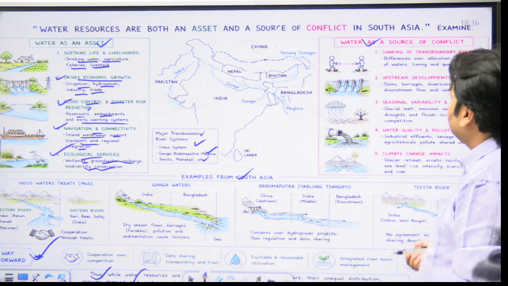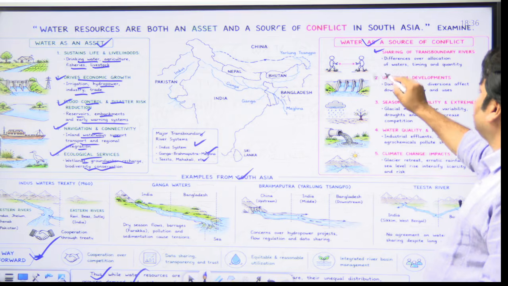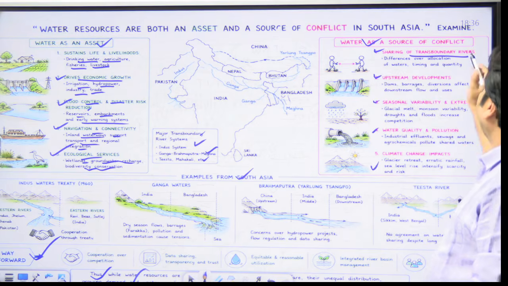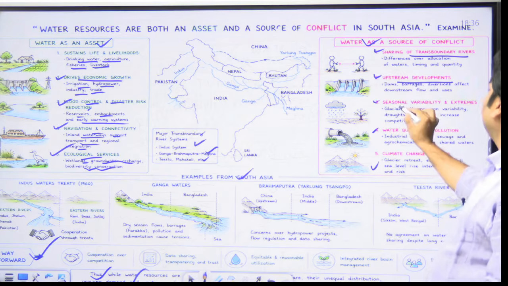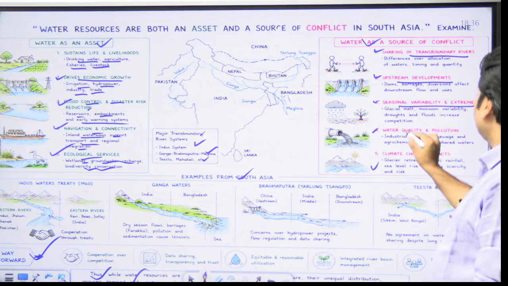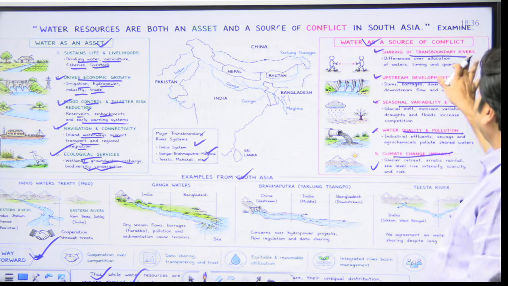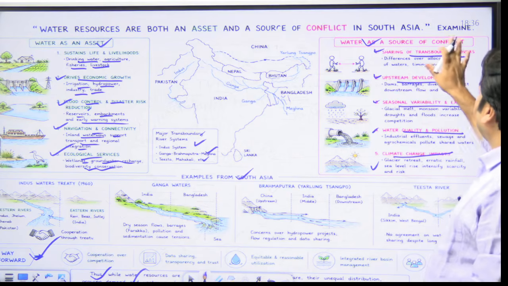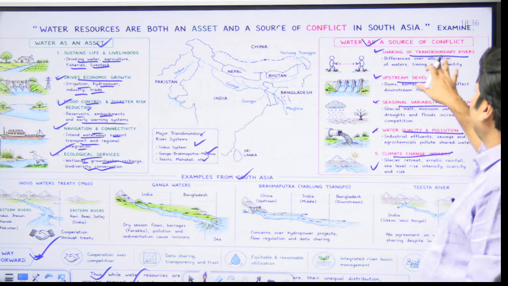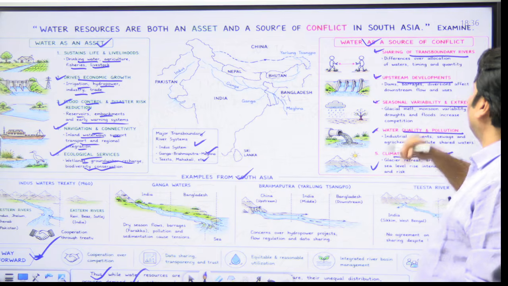Now, why is water a source of conflict? So, points: sharing of transboundary rivers, upstream developments, seasonal variability and extremes, water quality and pollution, climate change impacts. Now you can again write keywords here. While writing sharing of transboundary rivers, you can write differences over allocation of waters, timing and quantity.